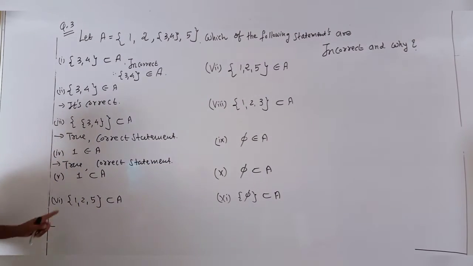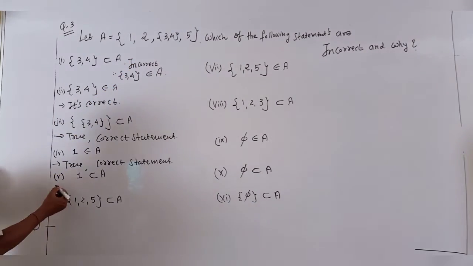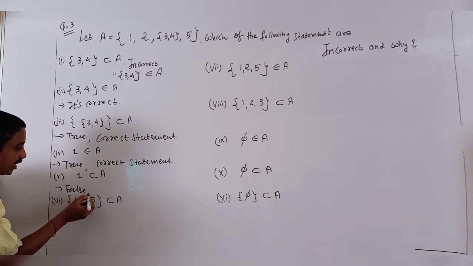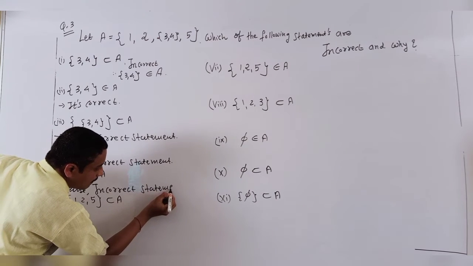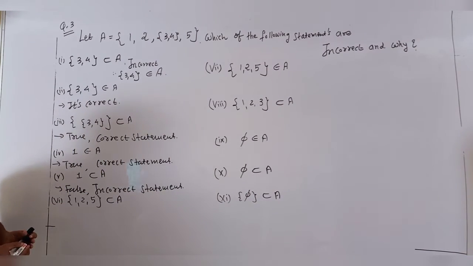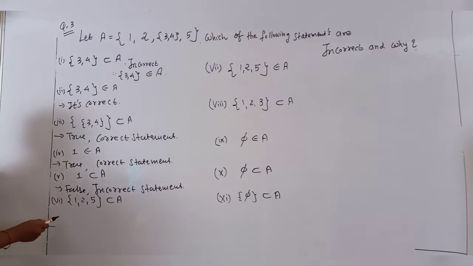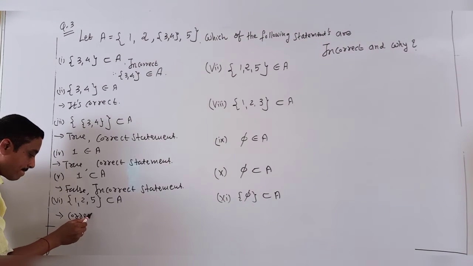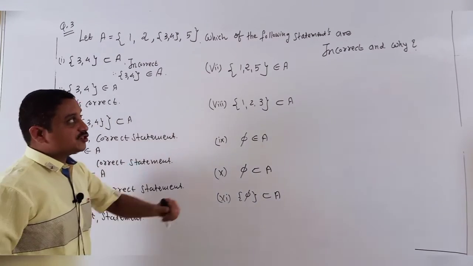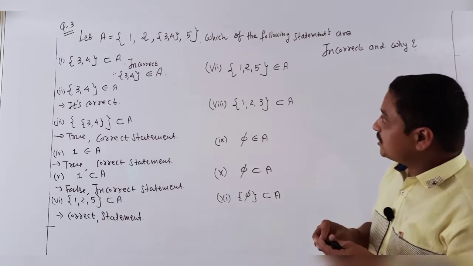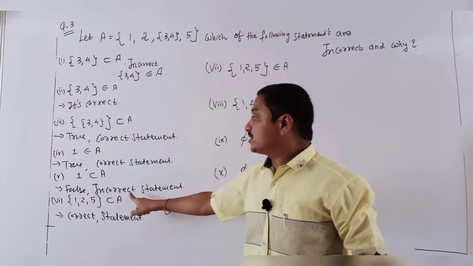Now next, {1} is a subset of A? No, it is not a set, it is an element only, students. So it is false, an incorrect statement. I show it is an incorrect statement. Continuing: {1, 2, 5}? Yes, it is a set for A, so it is a correct statement. My target is to find the incorrect statements, so I found the first one here, and all others are true, yes, fifth also.